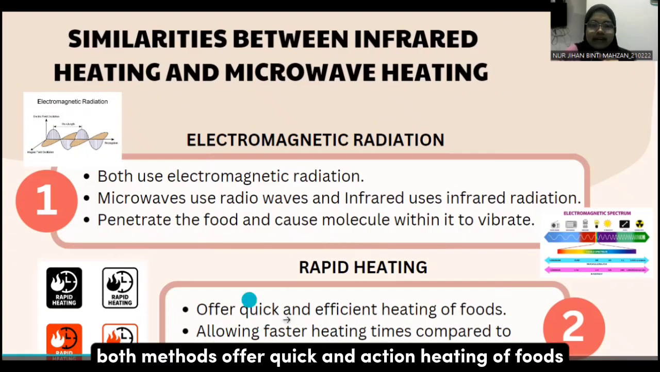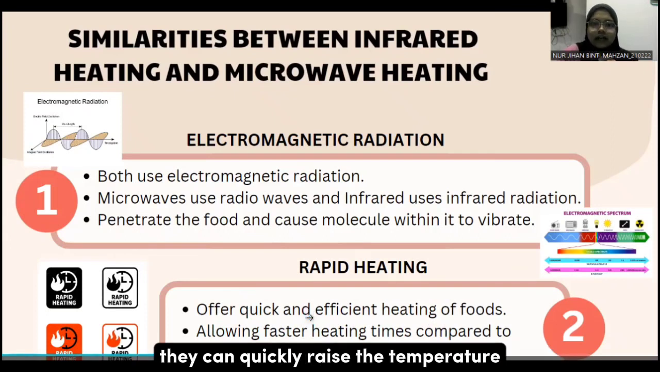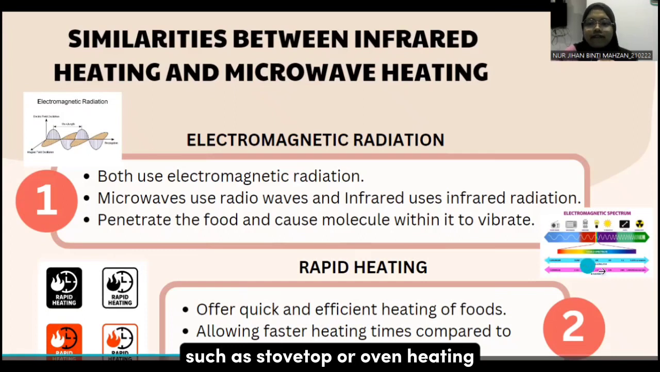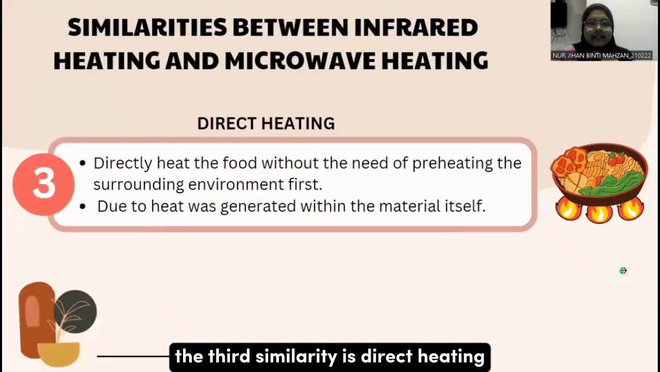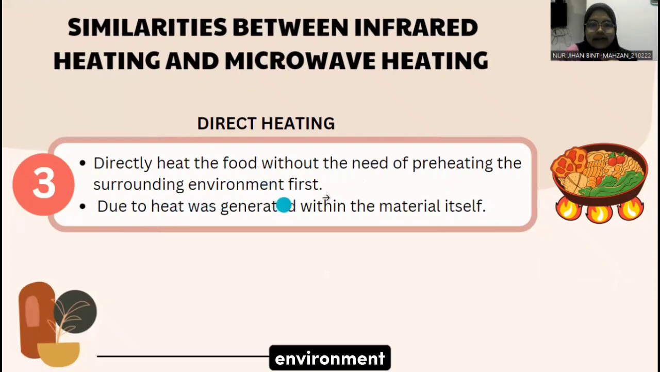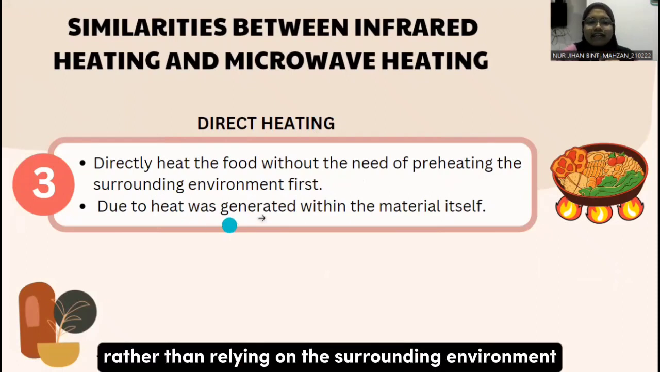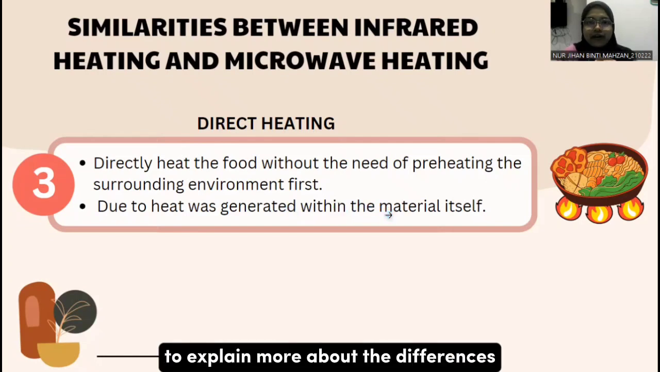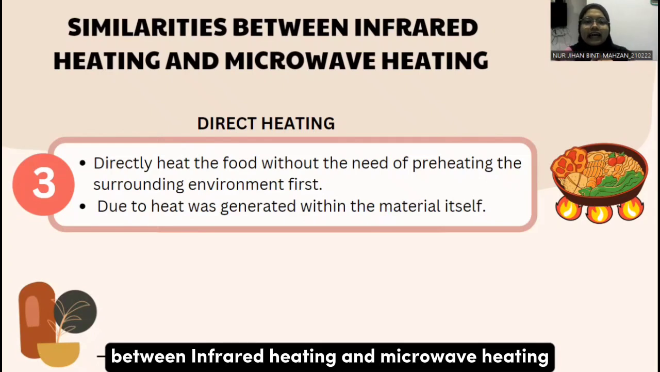Next, rapid heating. Both methods offer quick and efficient heating of foods. They can quickly raise the temperature of the material being heated, allowing for faster heating times compared to conventional methods such as stovetop or oven heating. The third similarity is direct heating. Both methods provide direct heating, which can directly heat the food by bypassing the need for preheating the surrounding environment. It means that the heat is generated within the material itself rather than relying on the surrounding environment to transfer heat. Now I will pass to Xing to explain more about differences between infrared heating and microwave heating.